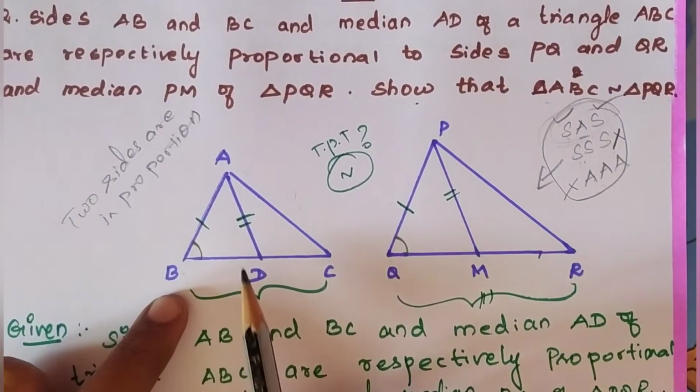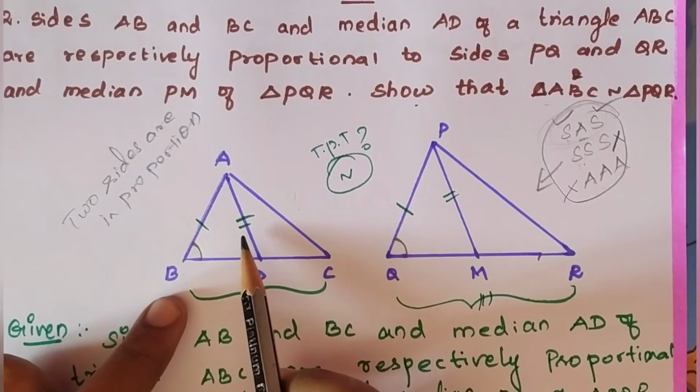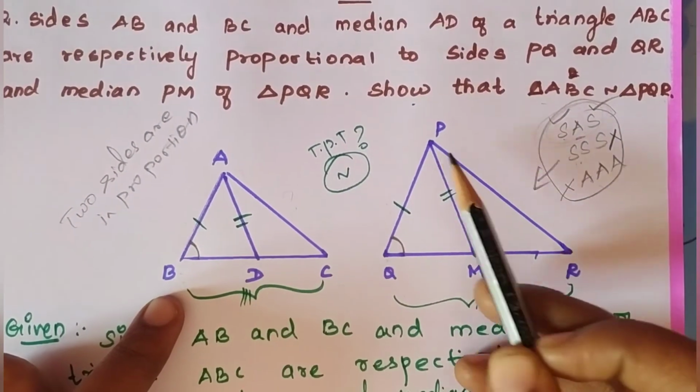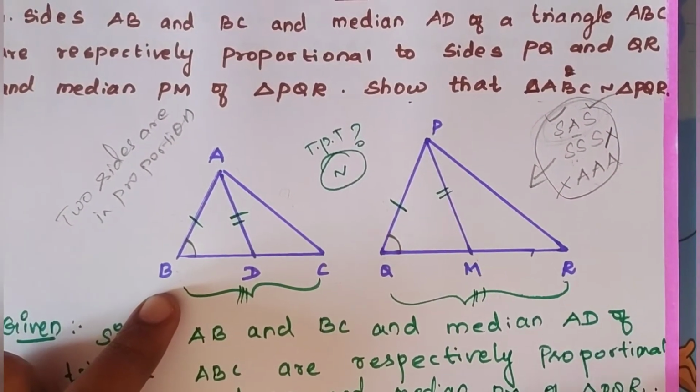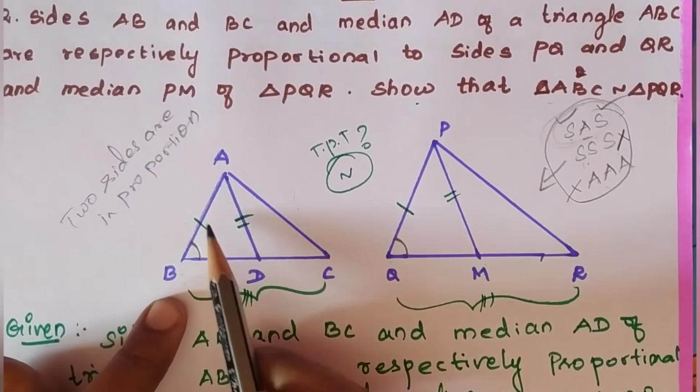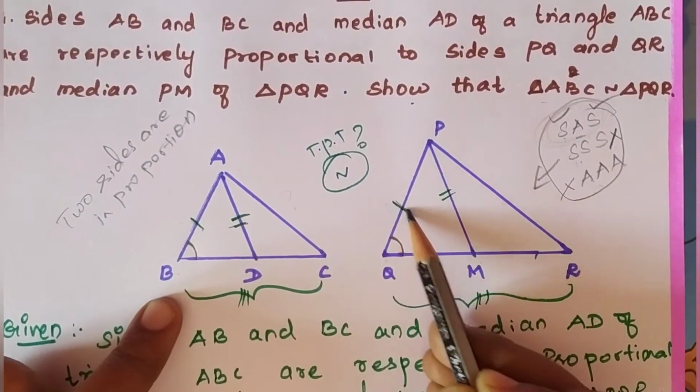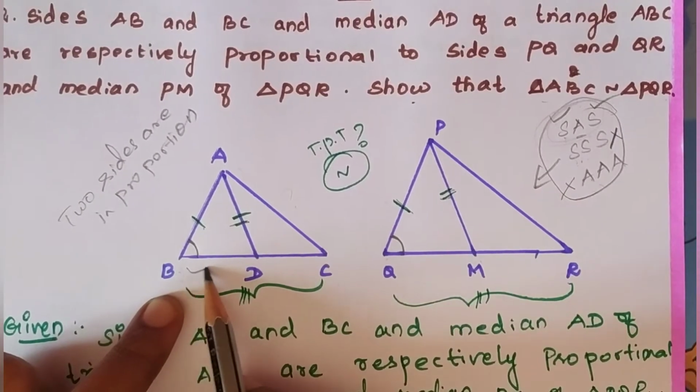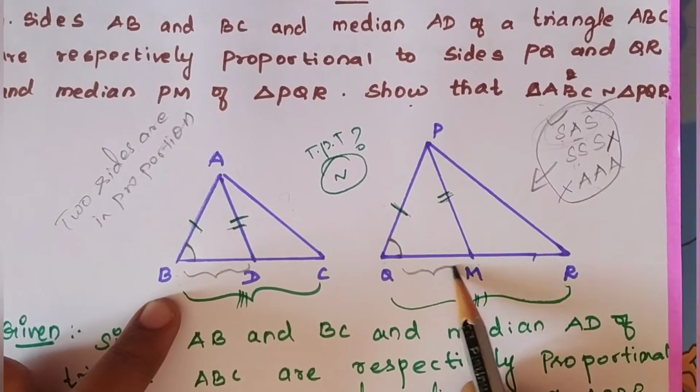One more thing. In the given, they said that AD is proportional to PM. So this side and this side are in proportion, but we don't know about this side and this side.